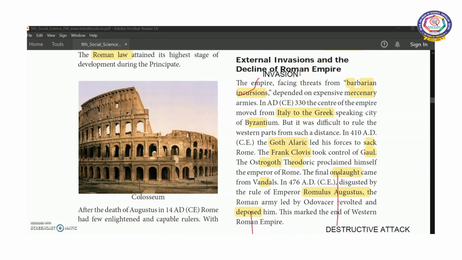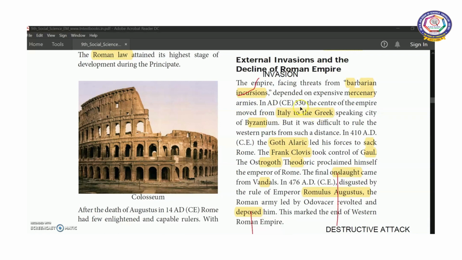Now we are going to discuss external invasions and the decline of the Roman Empire. The empire faced a lot of threats from barbarian invasions. They depended on expensive mercenary armies. Mercenary means a troop. The empire had to pay for military operations.